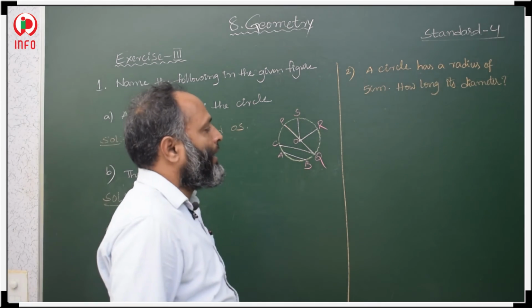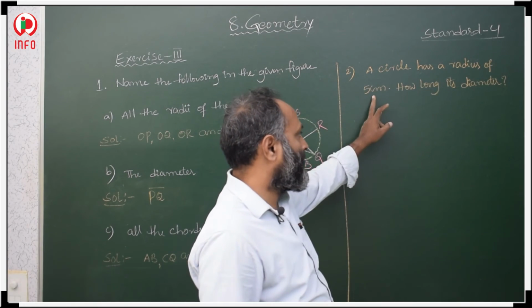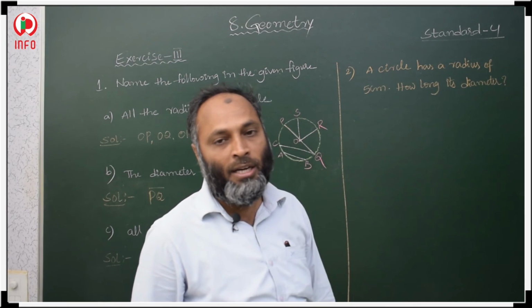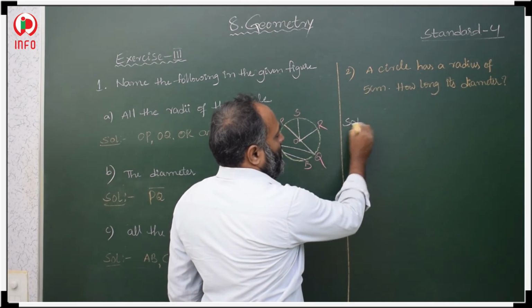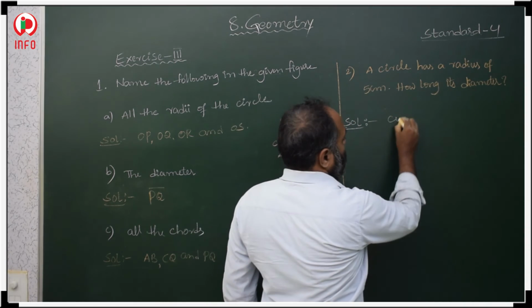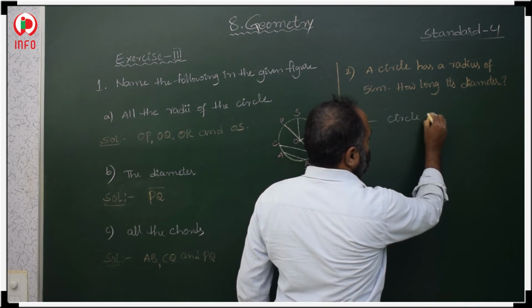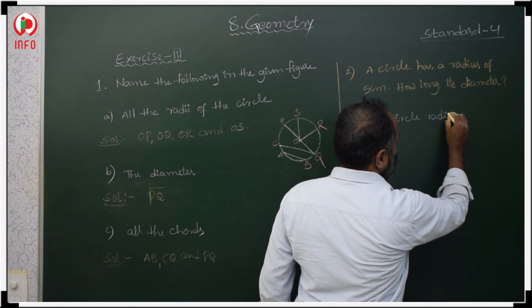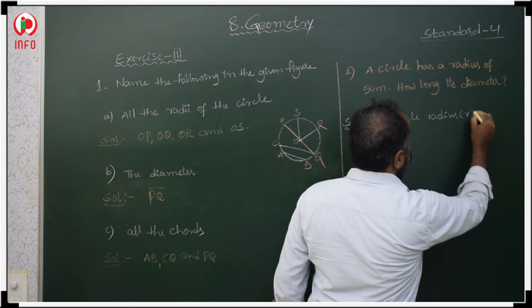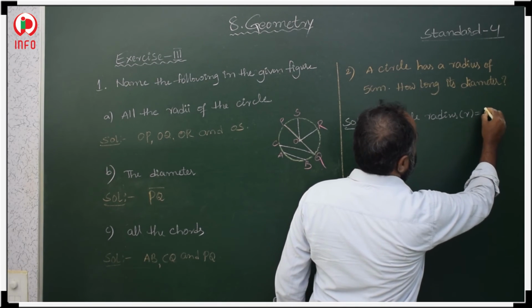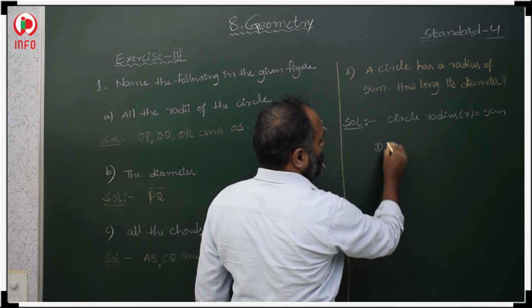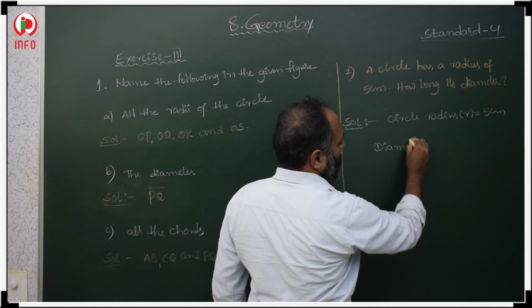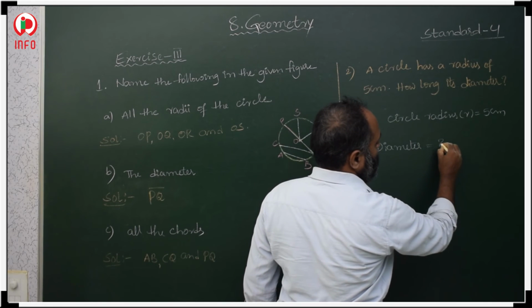Now, a circle has a radius of 5 centimeters. The radius is given, then how long is its diameter? Radius R is equal to 5 centimeters. Then diameter is equal to 2 times radius.